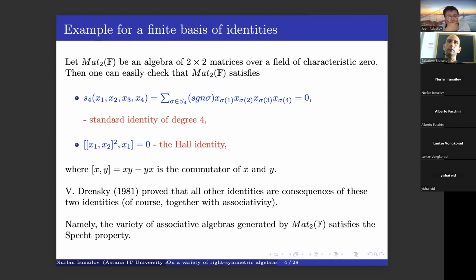Drensky in 1981 proved that all identities are consequences of these two identities. Of course, here we also consider associativity. Namely, the variety of associative algebras generated by 2x2 matrices satisfies the Specht property.